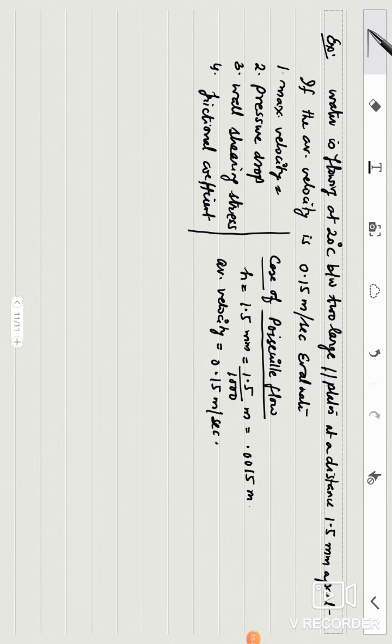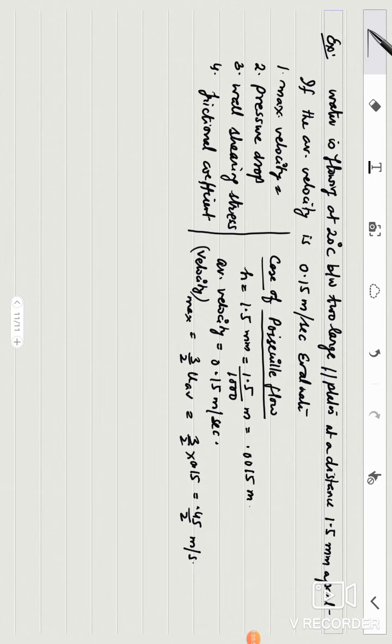First of all, maximum velocity is asked. Maximum velocity, or u maximum, is given by 3 by 2 u average. So just multiply and get your u maximum: 0.45 upon 2 meter per second.